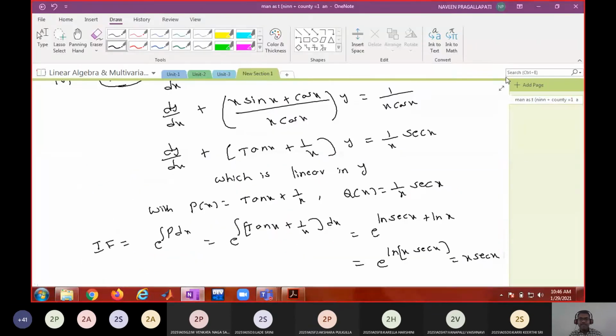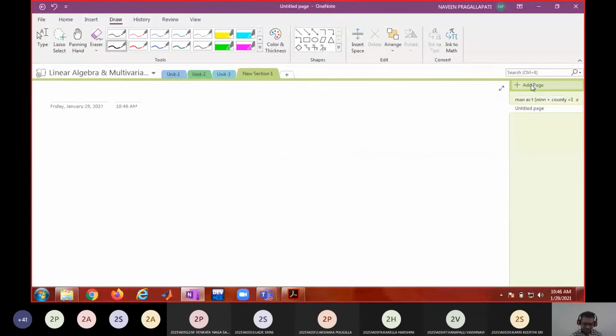What do you mean by inverse of a matrix? Suppose A is given. You want to find A inverse, right? One way is using some formula.